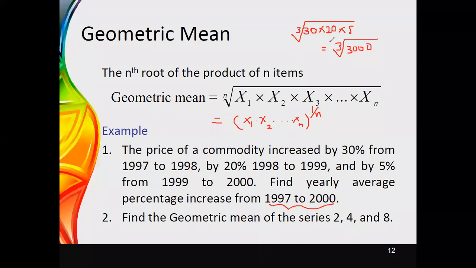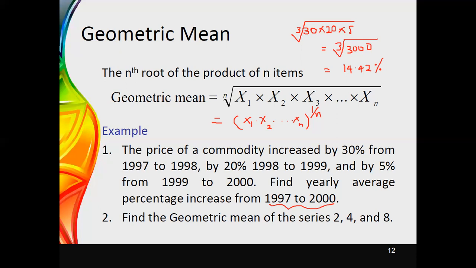If you calculate the third root of 3000, the value would be around 14.42 with an accuracy to 2 decimal places, and this would be the average price increase that we can observe from the year 1997 to 2000. Therefore, this is how we are applying the geometric mean.